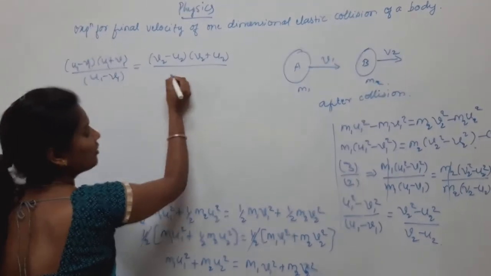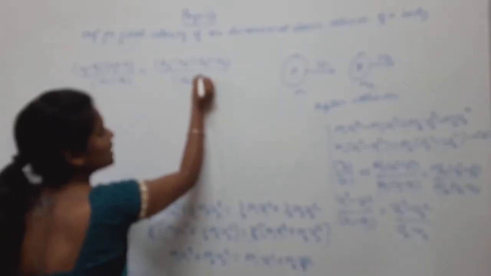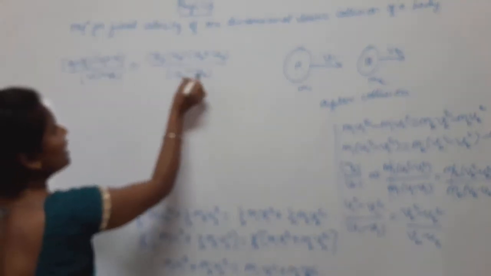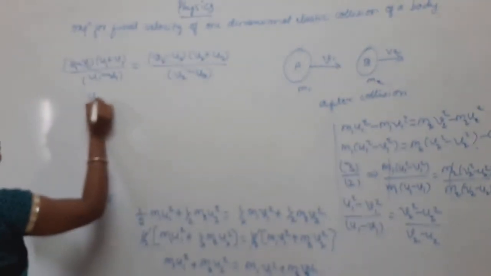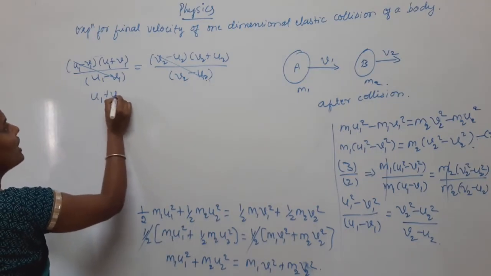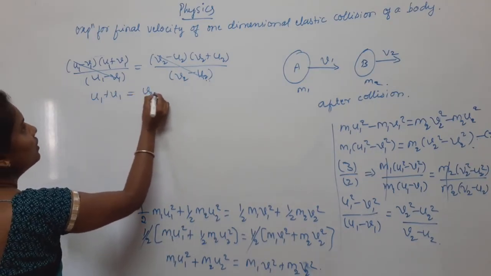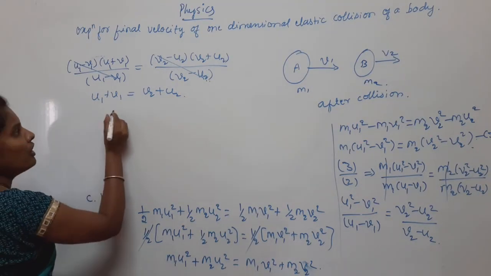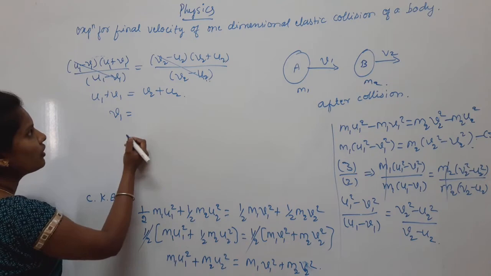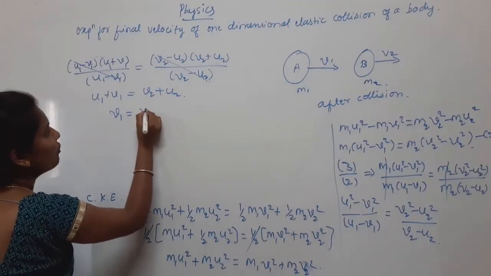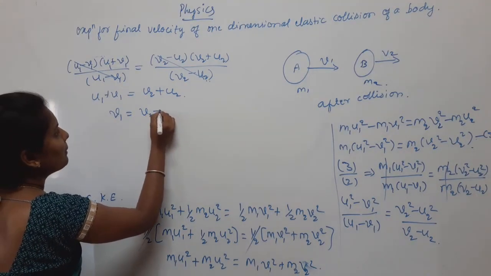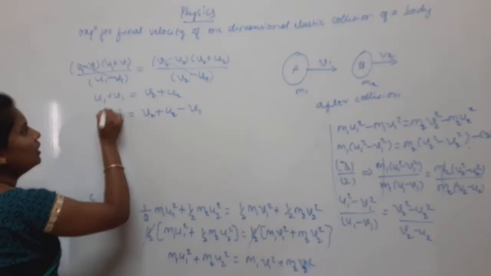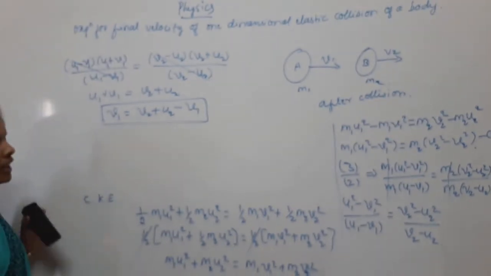The common terms vanish, remaining u1 plus v1 is equal to v2 plus u2. So v1 equals v2 plus u2 minus u1.